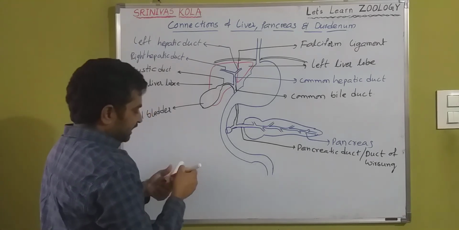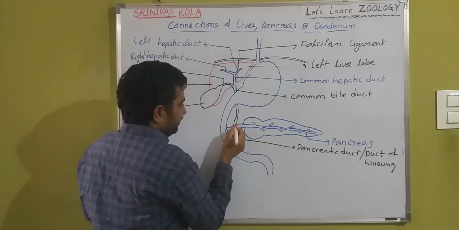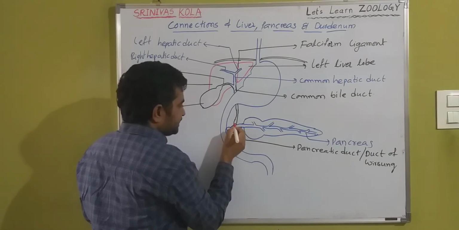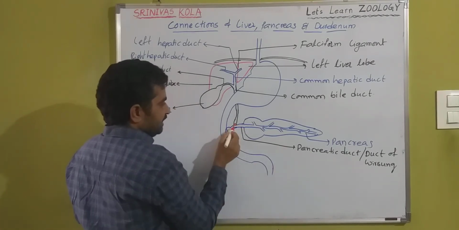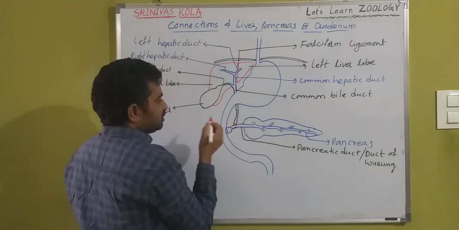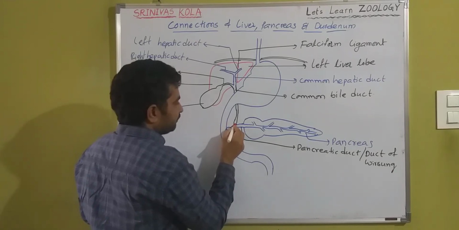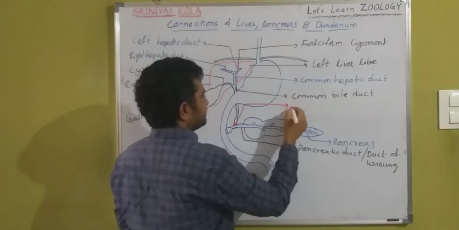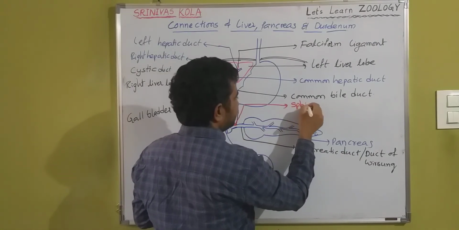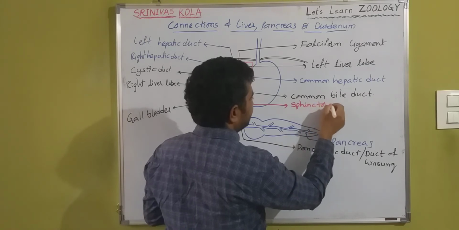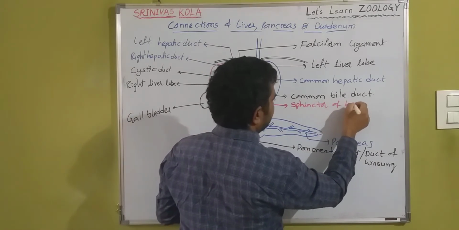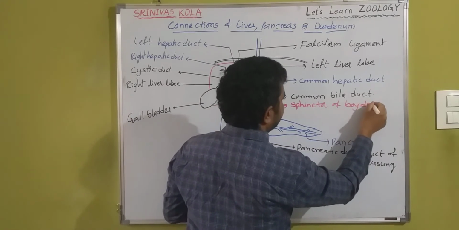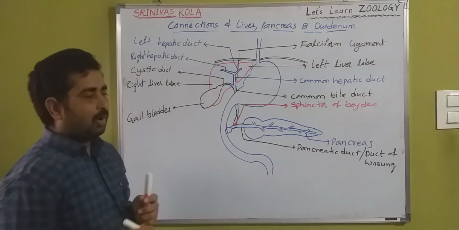Here there is a sphincter where the common bile duct opens into the duct of Wirsung. That sphincter is called the sphincter of Boyden.